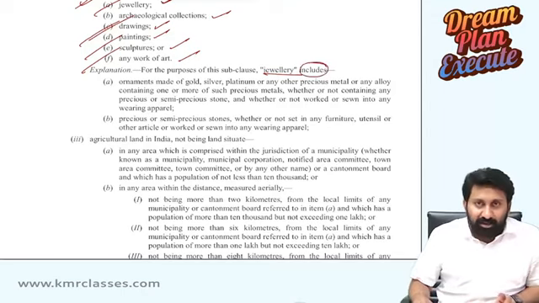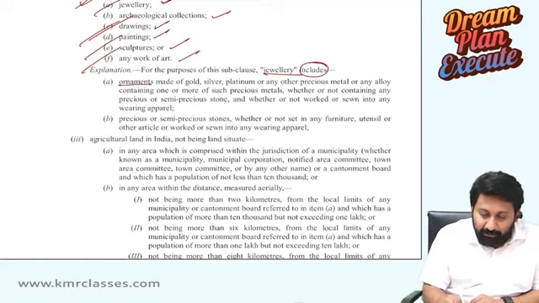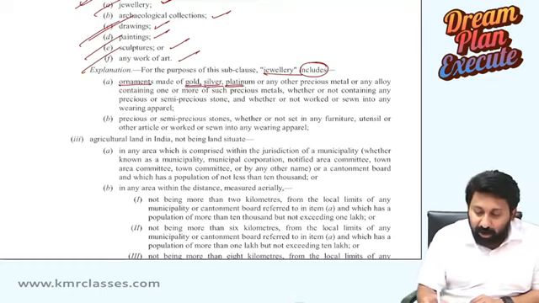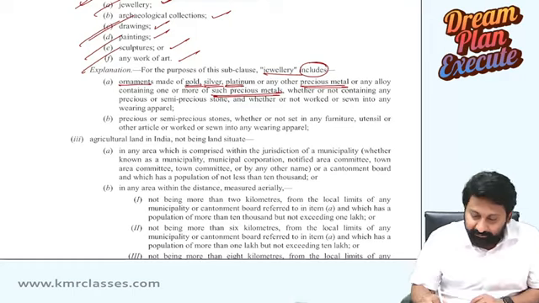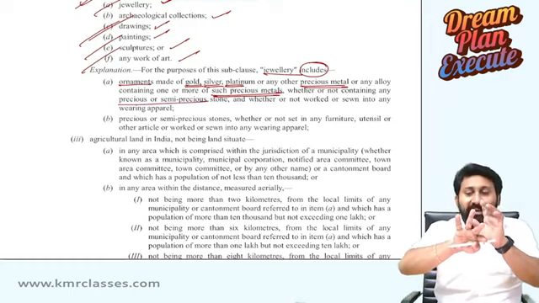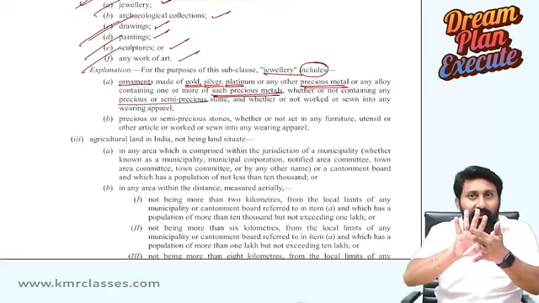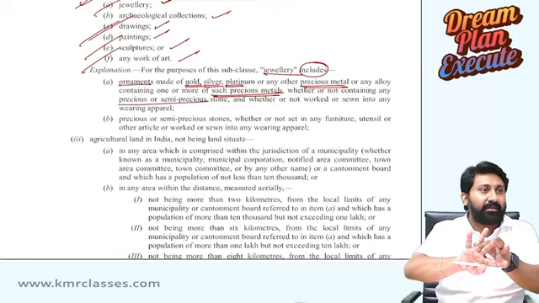Jewelry, you know. It also includes ornaments made of gold, silver, platinum, or any other precious metal, or any alloy containing one or more of such precious metals, a mix of gold, silver, etc., whether or not containing any precious stone. A ring is there, and it contains a diamond. It is a gold ring. Even without the diamond, it is jewelry only.